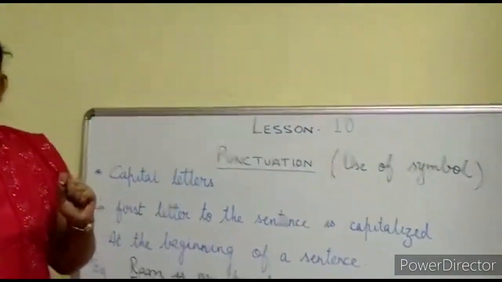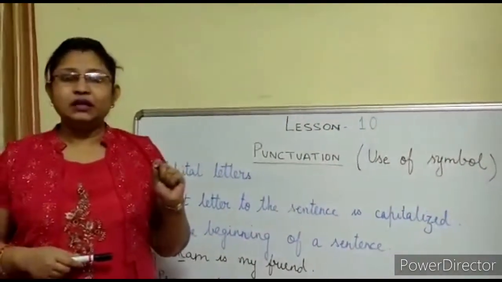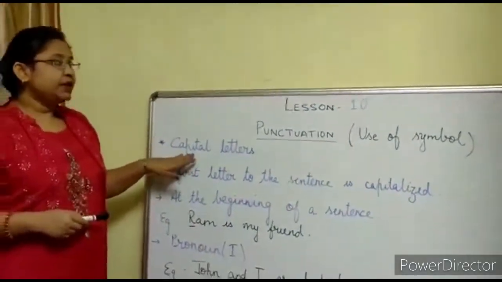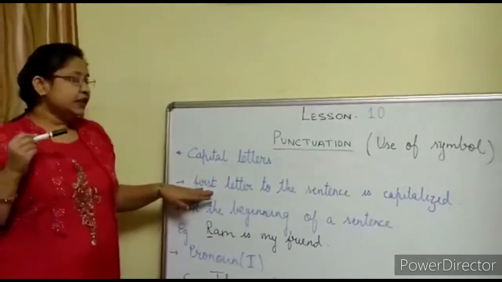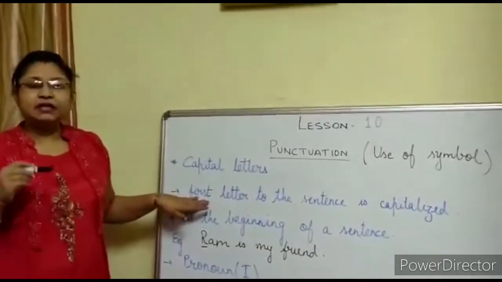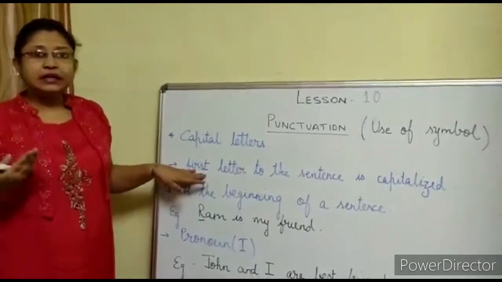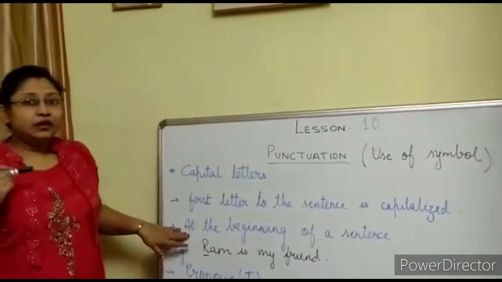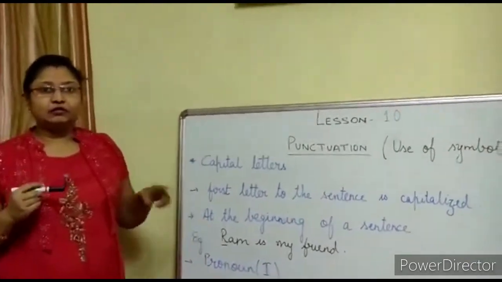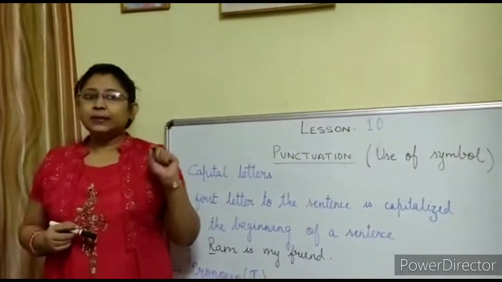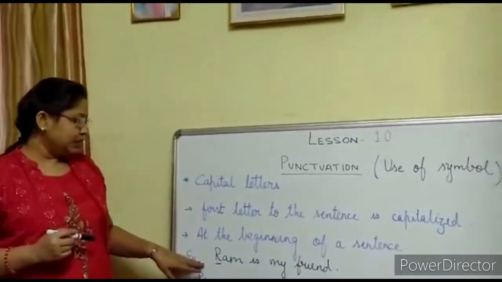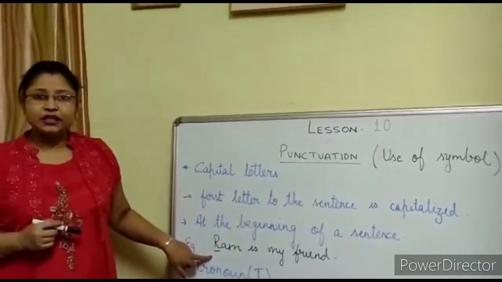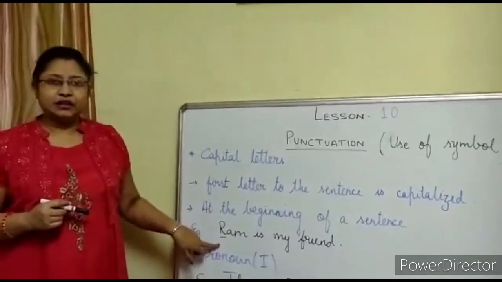So, today what are we going to study? Punctuation mark, and which mark is it? You can call it the use of capital letters. The first letter of the sentence is capitalized. That means when we are beginning the sentence, we write the first letter with a capital letter. For example, Ram is my friend. R is the first letter, so we have written R in capital letter.